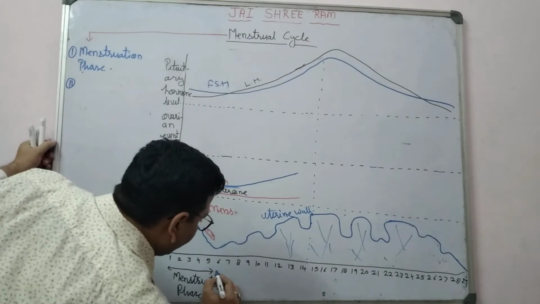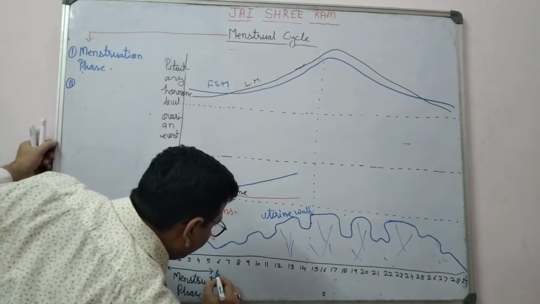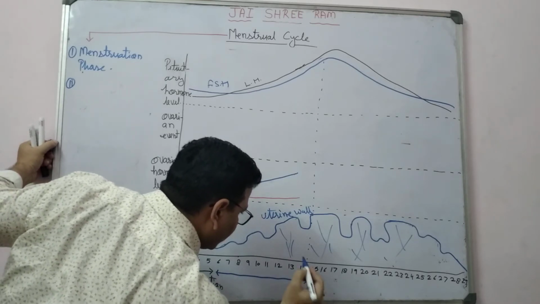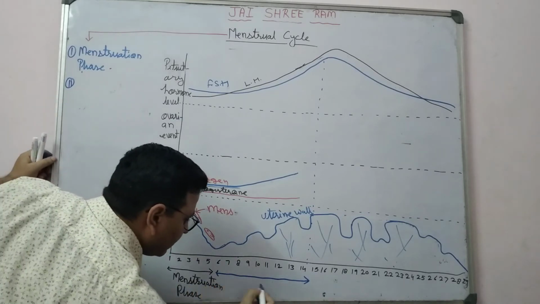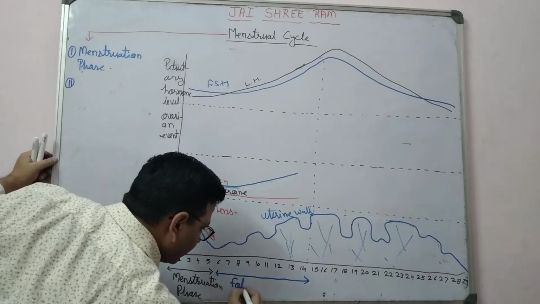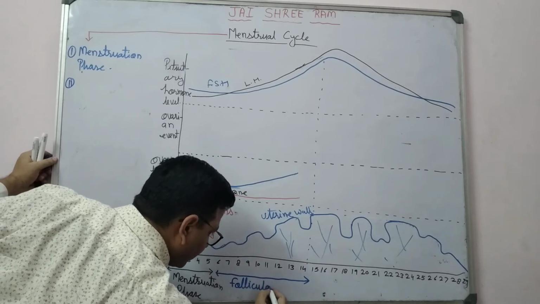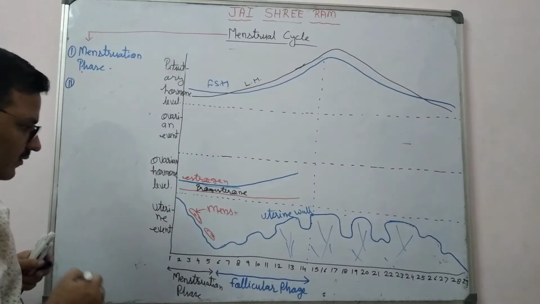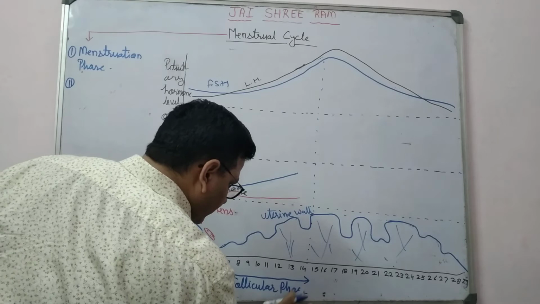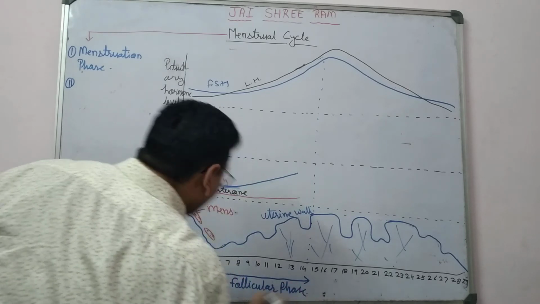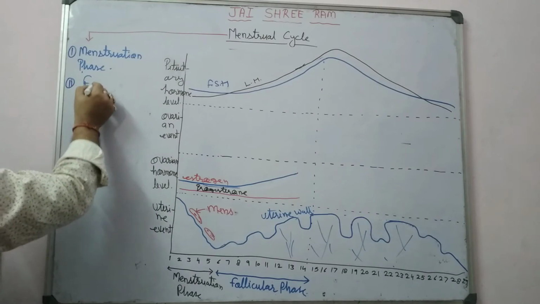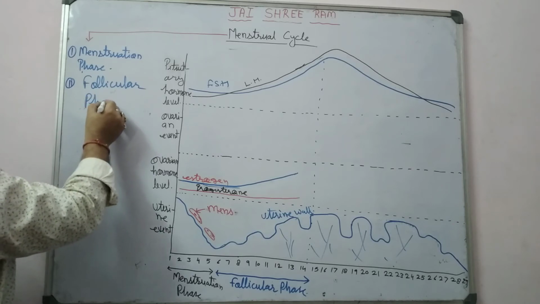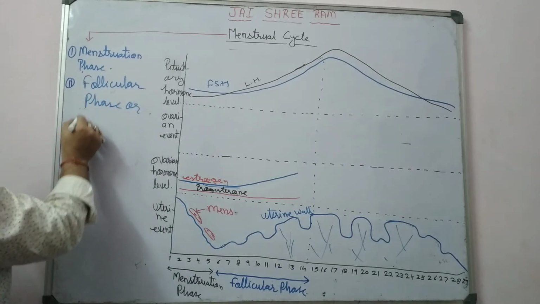It lasts for the next 9 to 12 days. This is known as the follicular phase.